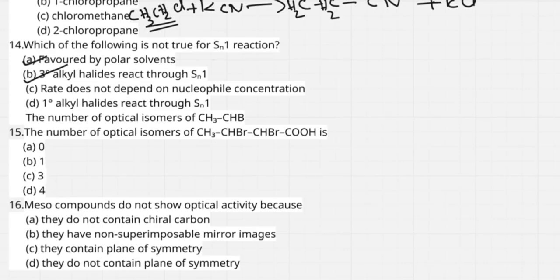This is also correct. For SN1, the order of the reaction is 1, so rate does not depend on nucleophile concentration. Correct. The rate depends only on alkyl halide. Then, primary alkyl halide reacts through SN1?